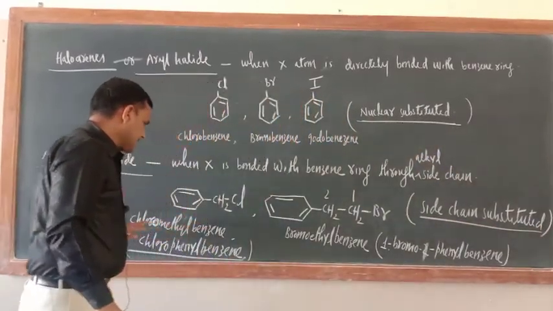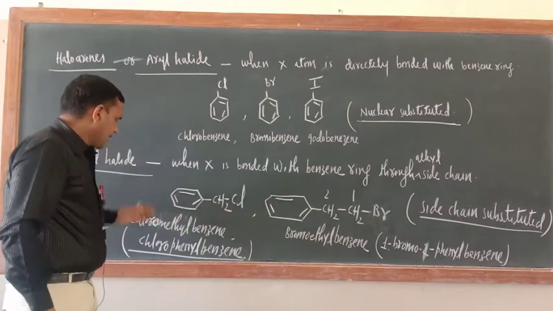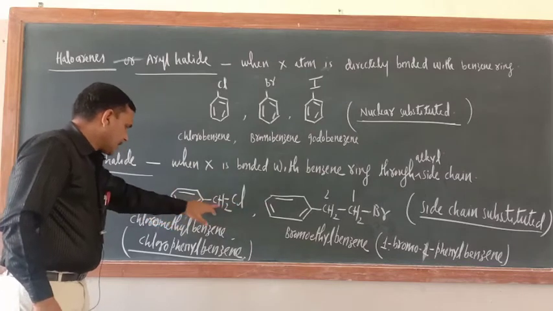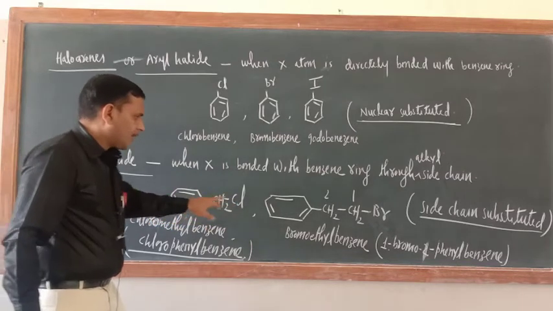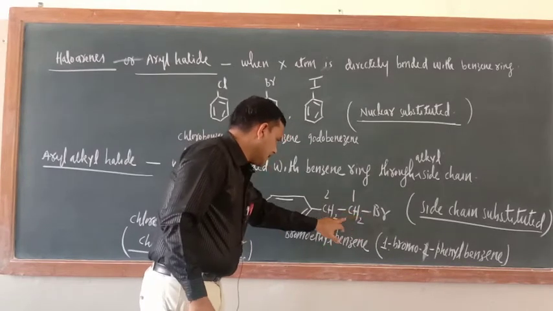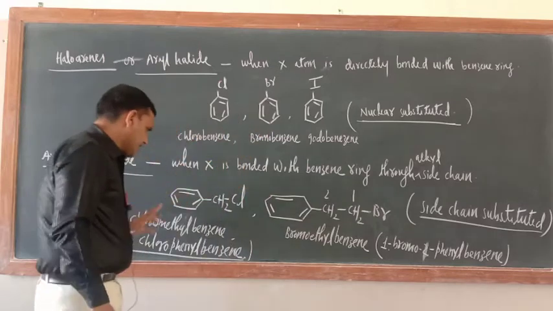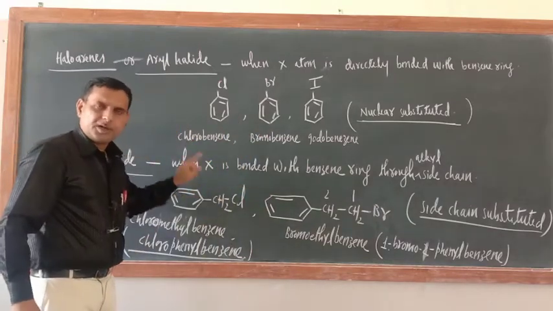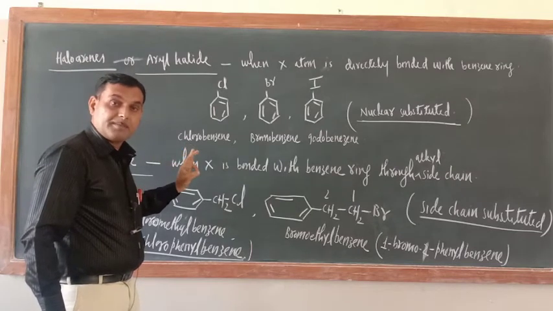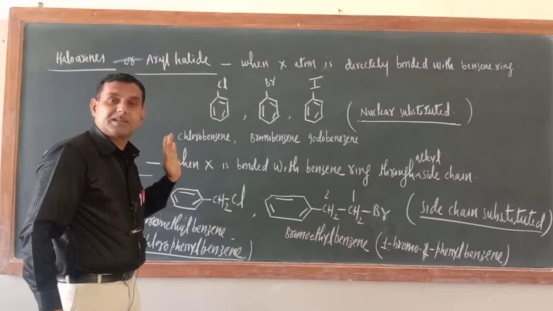As far as the name is concerned, I wrote both names. In the common system, this is known as chloromethyl benzene. This one is bromoethyl benzene. Correct? But in the IUPAC system, I told you, when the side chain contains a functional group, then the side chain becomes the principal chain. Now you will say, sir, you have told that halogens are not functional groups.